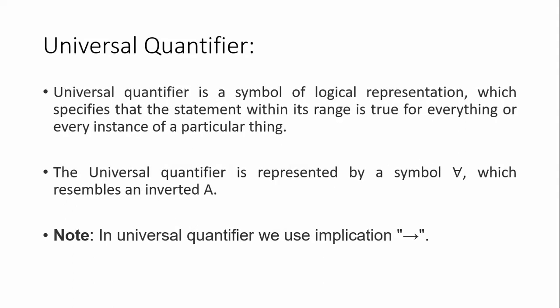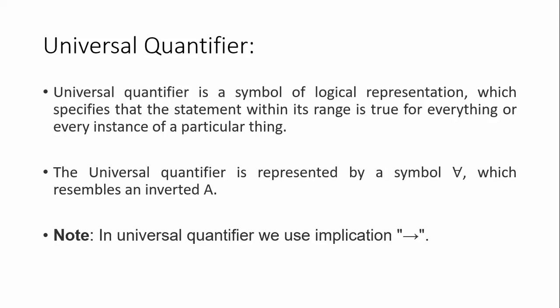First we will start with the universal quantifier. The universal quantifier is a symbol of logical representation, which we already know. When we are specifying some particular statement, it represents that the statement is true for everything, and every instance presented in that range will have a true value only.